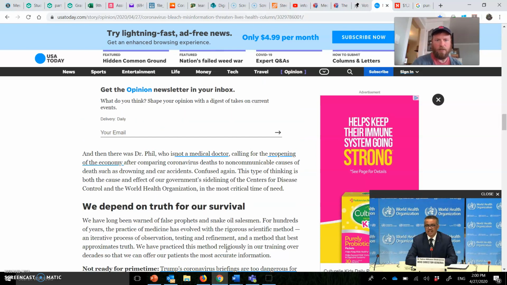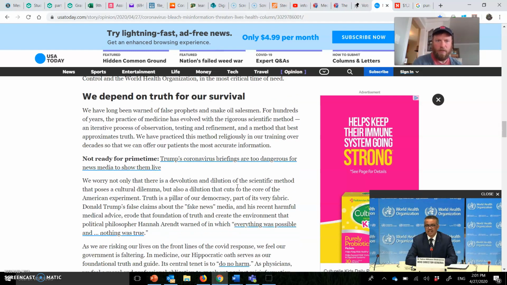And then there was Dr. Phil, who is not a medical doctor, calling for the reopening of the economy. After comparing coronavirus deaths to non-communicable causes of death, such as drowning or car accidents, confused again, this type of thinking is both the cause and the effect of the government sidelining the Centers of Disease Control and World Health Organization in the most critical time of need. So we have a sub-argument here. Don't sideline. Sideline means to set them aside, to not listen to them. Don't ignore the Center of Disease Control and World Health Organization, two organizations that are meant to help the world and the country during these kinds of pandemics. We depend on the truth for our survival.